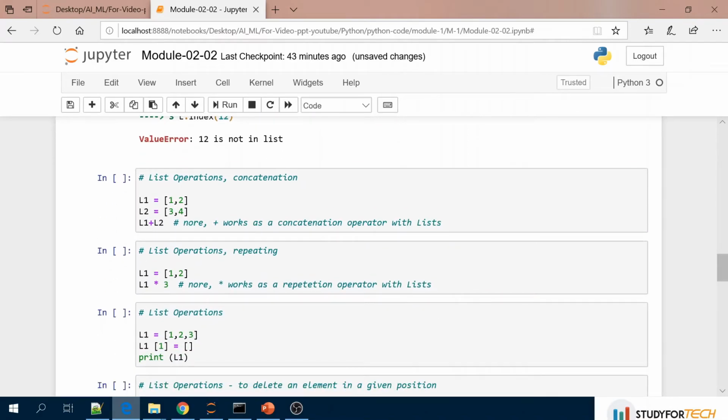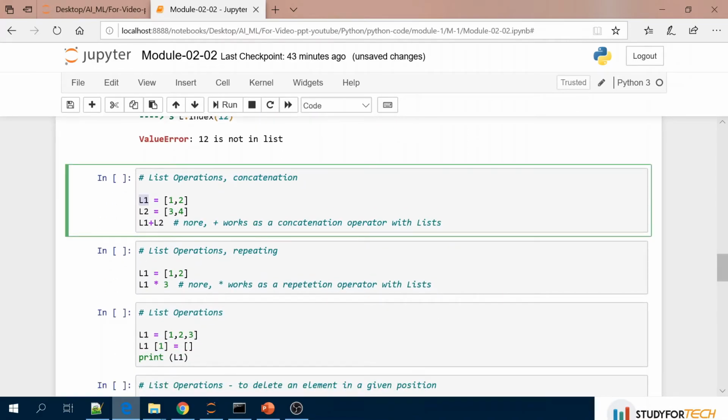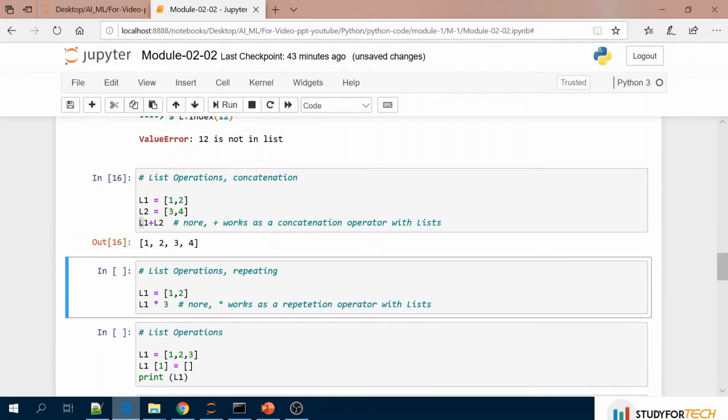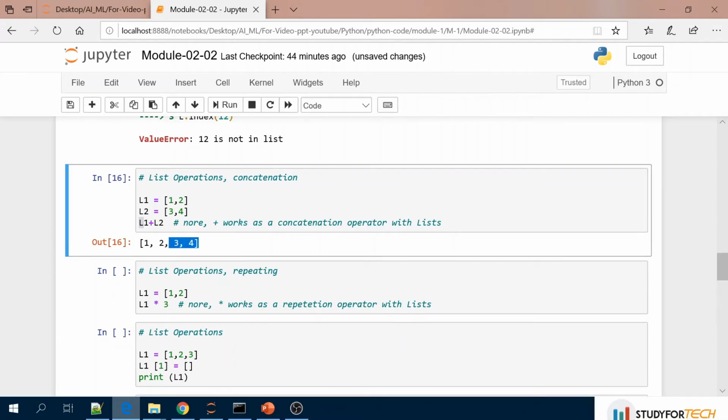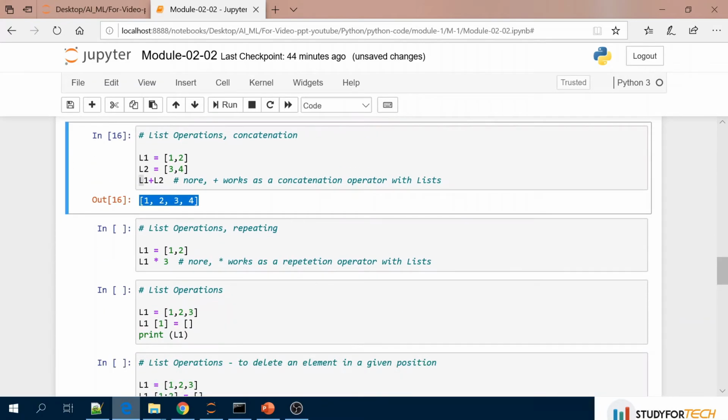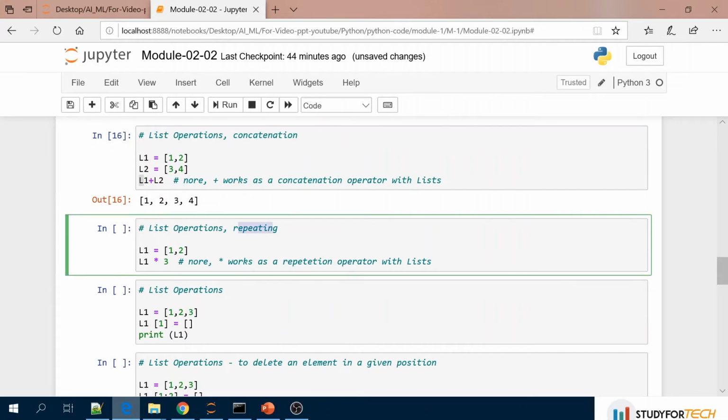Then concatenation. You can see here we have list L1 with 1 and 2, and list L2 with 3 and 4. If you want to add these two lists, you can just give L1 plus L2. So you can see here 1 2 and 3 4 have been added together. Then repeating: L1 has 1 and 2, and if you want to repeat, we have already seen that this is the list and this is the k times.